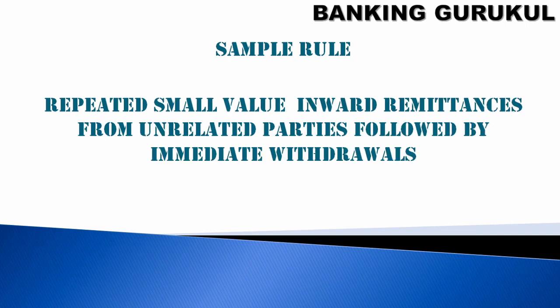Repeated small value inward remittances from unrelated parties followed by immediate withdrawals. You find some account, for example, if it is an individual account, normally the amount will be credited from family members or a third party. But you have seen an unrelated party, some XYZ organization, that organization not at all related to his business or his category, you are getting the credits and immediately withdrawals are happening. Then you see this is also a suspicious transaction.